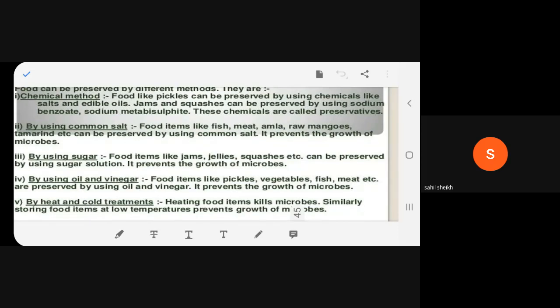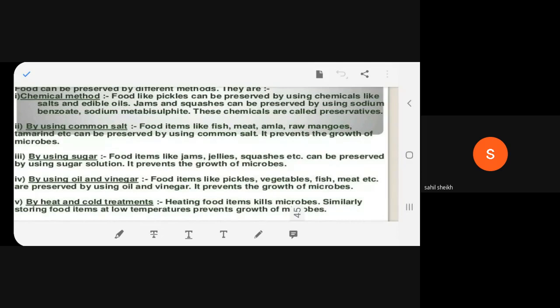Okay, so now let's come back. For pickles, vegetables, fish, meat, we can use oil and vinegar as well. So you can store them in these two items. Also, some food treatments kill microbes. First thing is that you boil milk. Your mama boils milk. Yes or no?